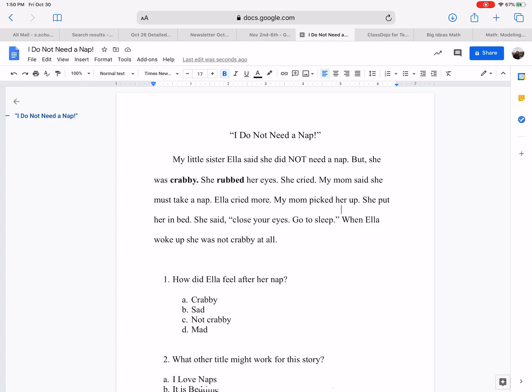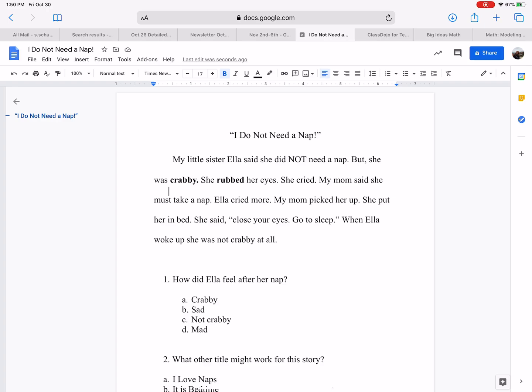My mom picked her up. She put her in bed. She said, "Close your eyes, go to sleep." When Ella woke up, she was not crabby at all. So remember, if we went back to this word crabby, but she was crabby.